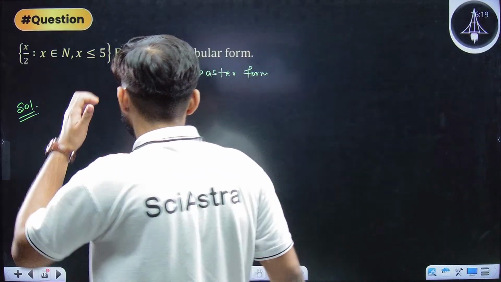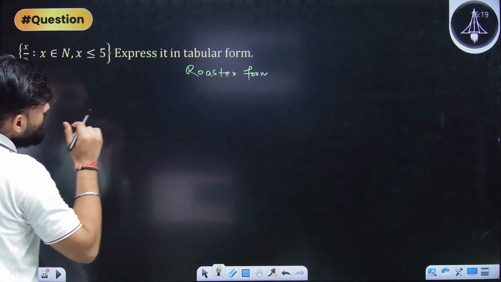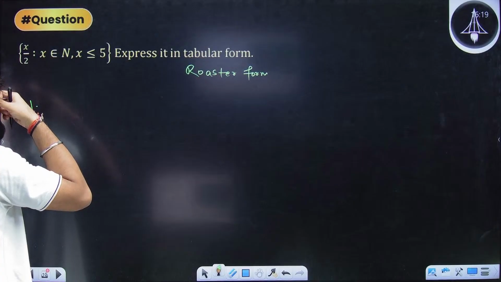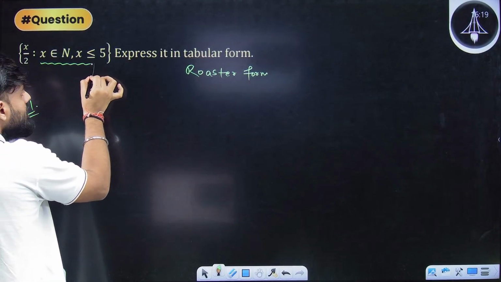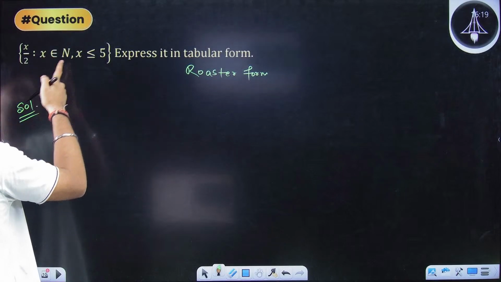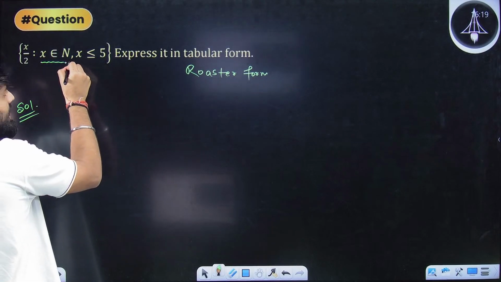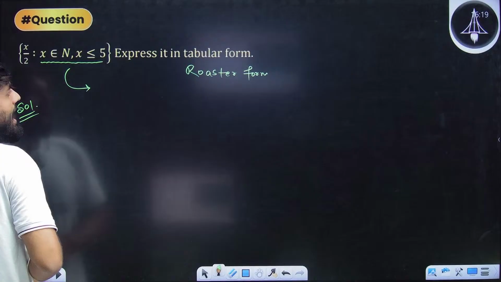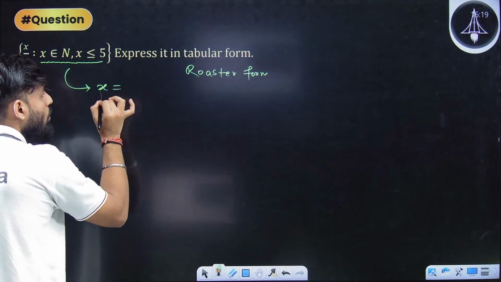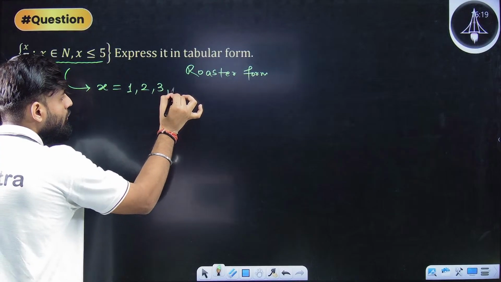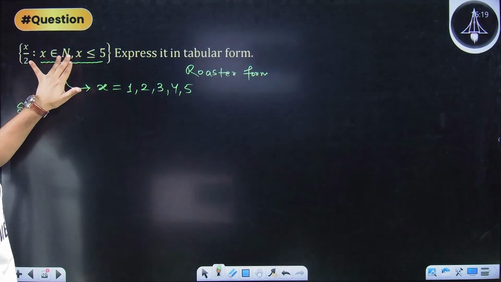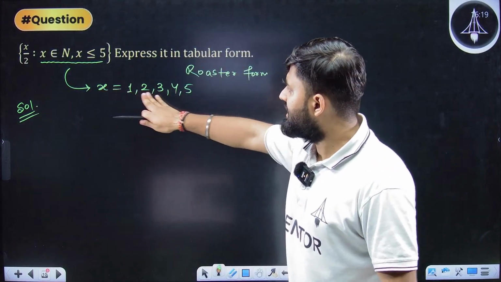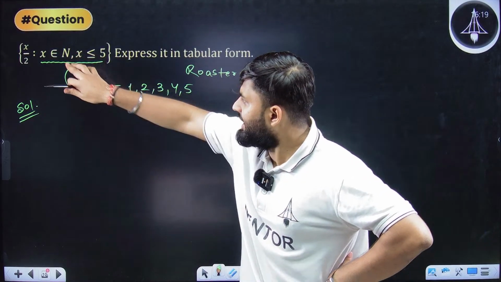Come on. See. In this set, we need to write it into roster form. So basically, what do we need to write? We need to convert this set builder into roster form. So first of all, let's clear out this. What is this? x is a natural number and x is less than or equal to 5. What does that mean? Here I am talking about x equal to 1, 2, 3, 4, 5, because it is said that x is a natural number and x is less than or equal to 5. So this property is solved.